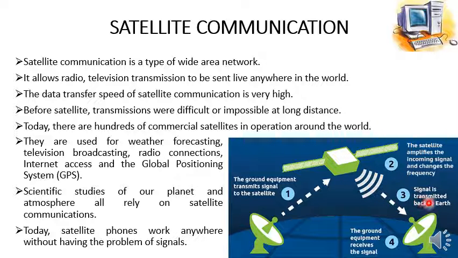Third, the signal is transmitted back to the earth, to the other destination where it needs to be transmitted, and there another dish antenna or receiver, the ground equipment, receives the signal. So this is how satellite communication takes place through a commercial satellite or any other type of satellite.